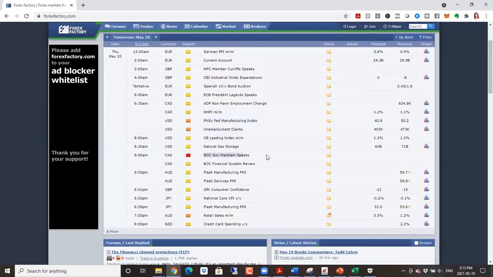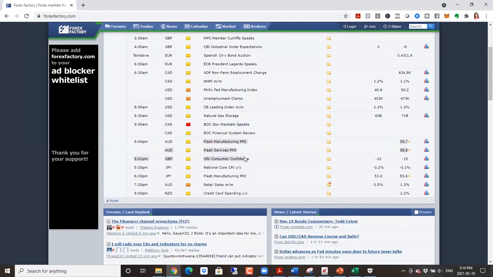In terms of the other news coming up, we have Bank of Canada Governor Macklem speaking here. The important thing is that the Bank of Canada has pulled forward the date when they're looking at raising interest rates. So any kind of commentary on changing monetary policy will have an impact on the Canadian dollar. If they talk about tightening monetary policy, that would be good for the Canadian dollar. Other than that, we have PMI numbers here for Australia. Any kind of positive numbers will be good for the Australian dollar.